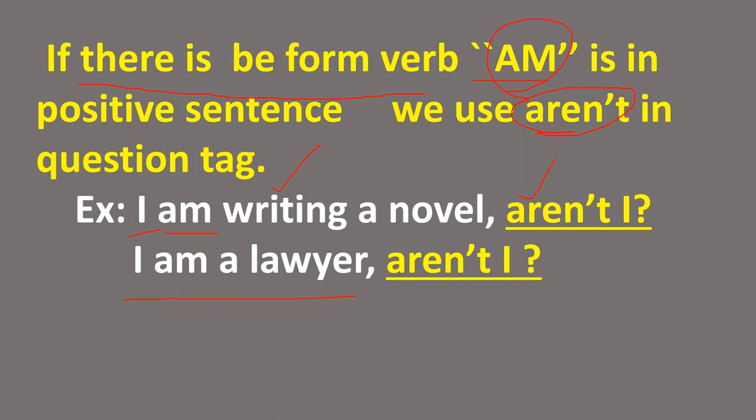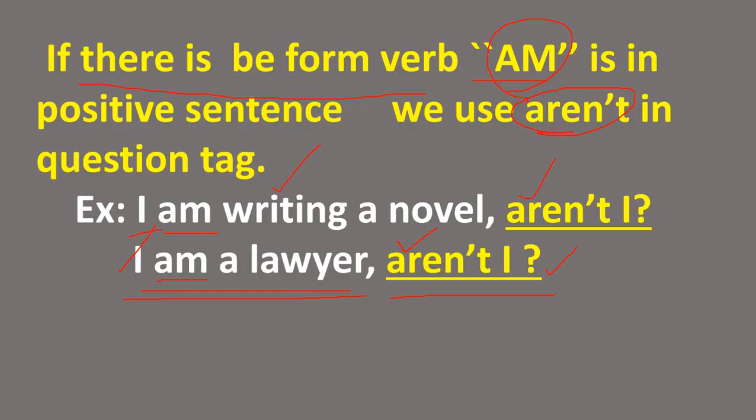I am a lawyer. In this sentence also the be form verb is am, but don't write the be form verb am in the question tag. You should write the be form verb are instead of am. I am a lawyer is a positive statement, so are plus not, aren't. Then I is the subject pronoun. You should write the subject pronoun here. Finally, put a question mark in the end. So the answer is aren't I. Okay. So the question tag for I am is aren't I.